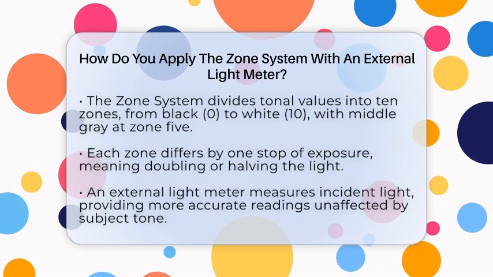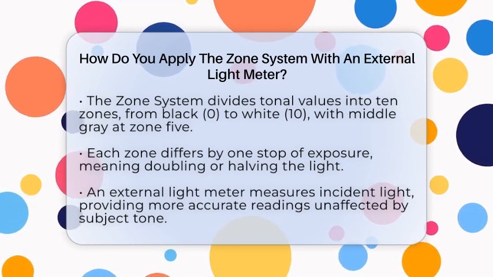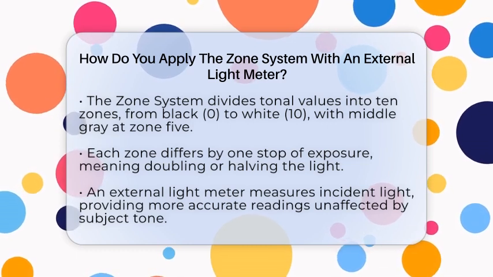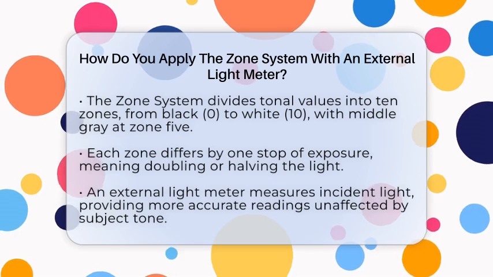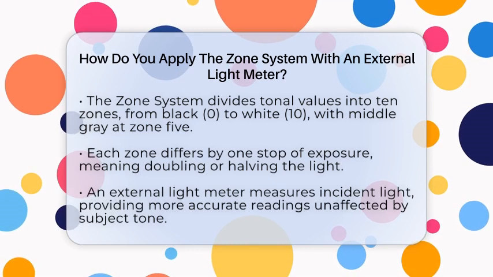First, understand that the zone system divides tonal values into 10 zones, from 0 for pure black to 10 for pure white. Middle gray, which is the standard for most meters, sits in zone 5. Each zone differs by one stop of exposure, meaning doubling or halving the light.